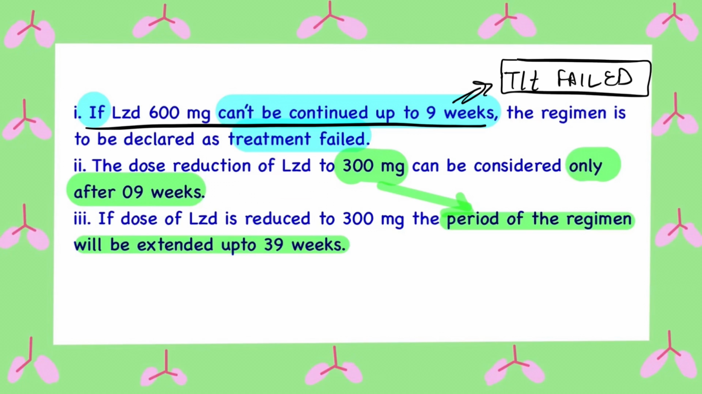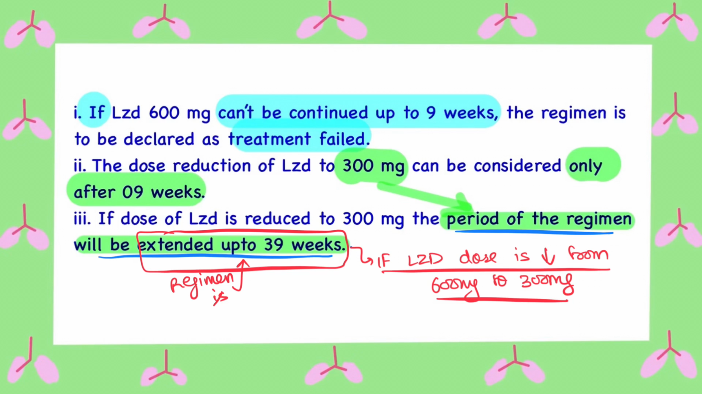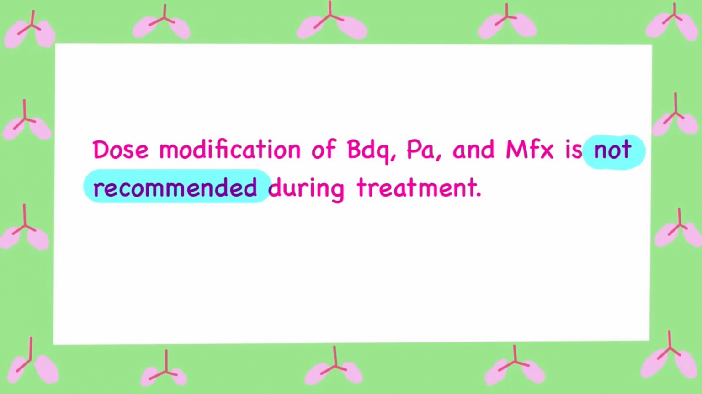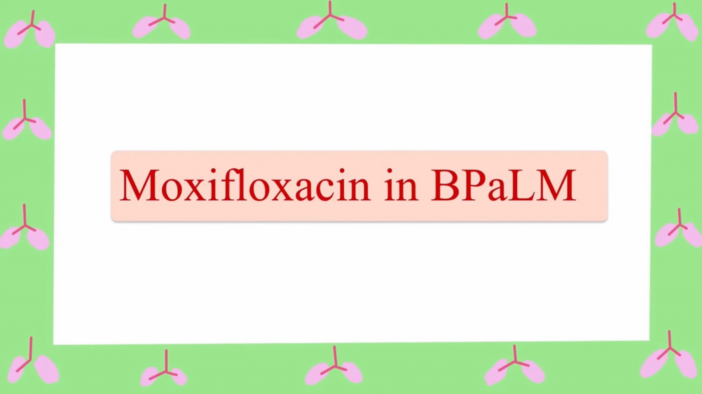If this can't be achieved, the outcome is labeled as treatment failed and the patient is shifted to the long oral regimen after approval from the nodal or district TB committee. However, it is important to remember that in case of dose reduction of linezolid, as explained, the duration of the regimen will increase from 26 weeks to 39 weeks. Please remember, dose modification of bedaquiline, pretomanid and moxifloxacin is not recommended during treatment.